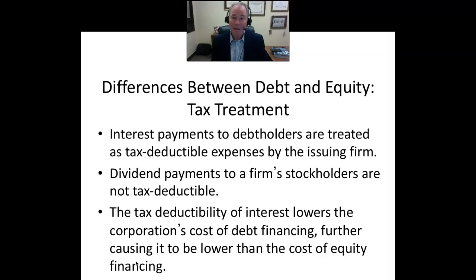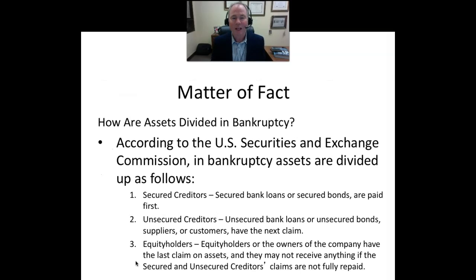The tax deductibility of interest makes debt less expensive than equity. In fact, there are two things. The tax deductibility of debt makes it less expensive than equity financing, and then there's the fact that debt is less risky than equity, which makes it a lower cost financing option. If the company is unable to meet its scheduled debt obligations, in other words, the interest payments as well as a principal repayment, it can be forced into bankruptcy.